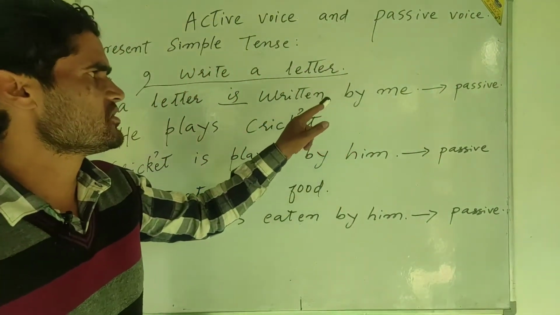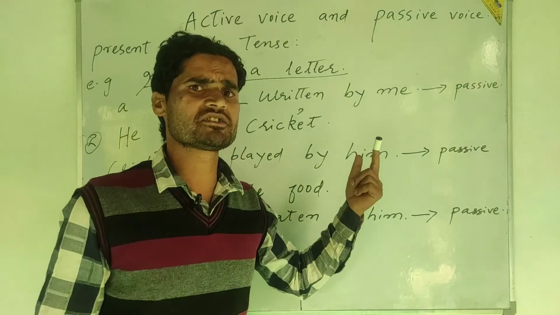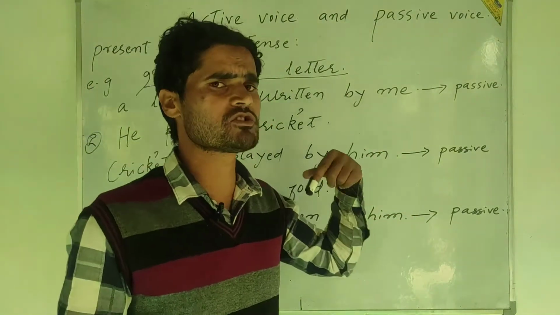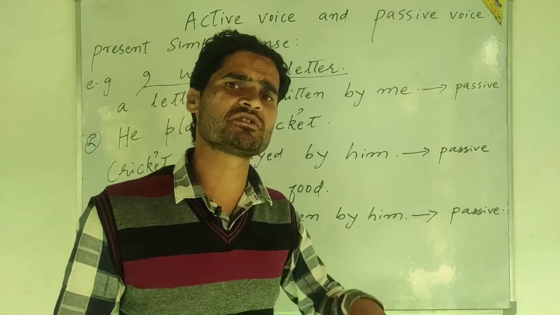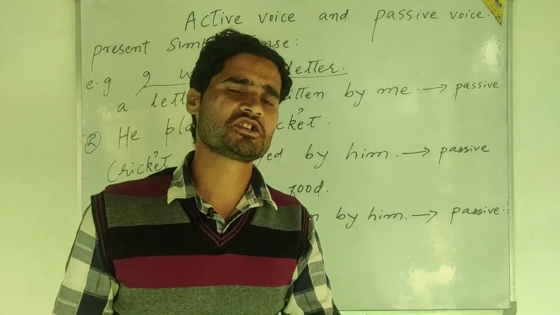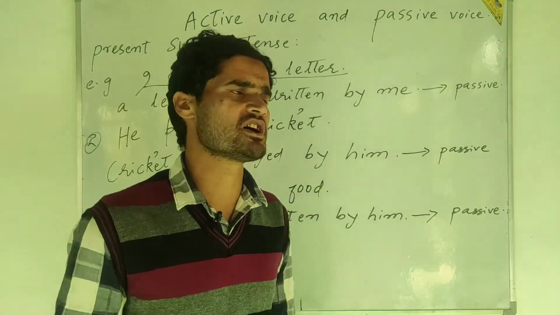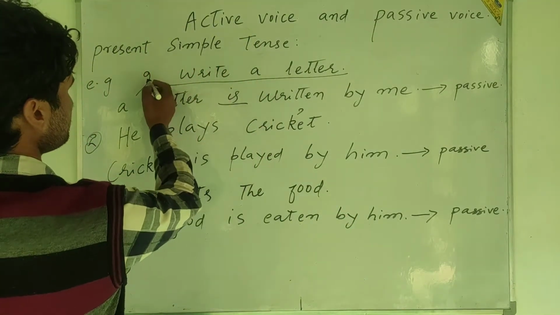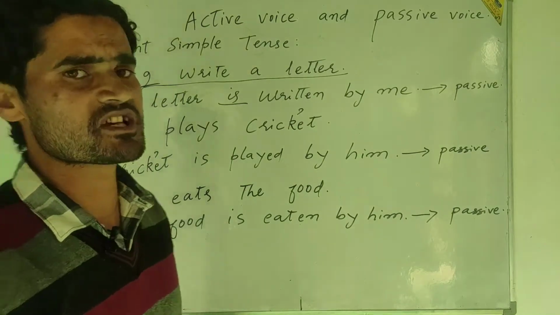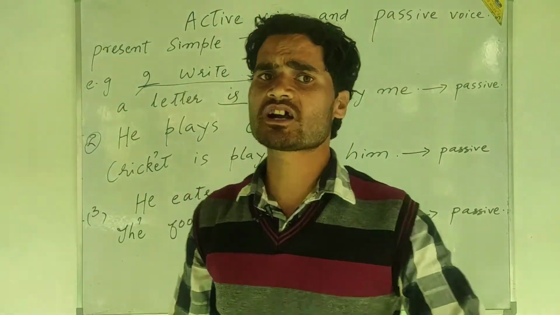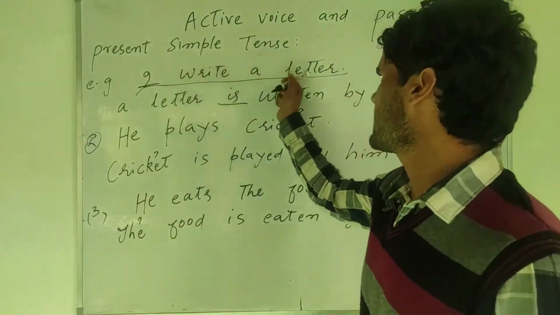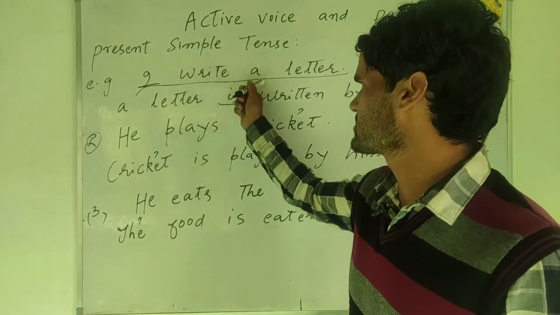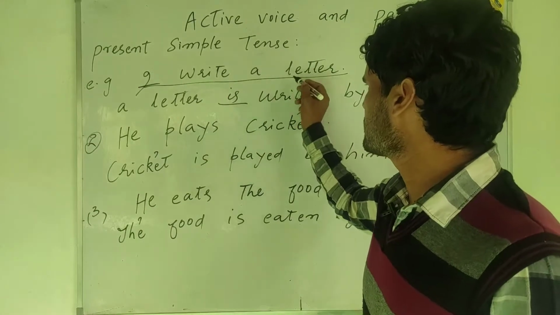any pronoun which is followed by a preposition must be in the objective form. It must not be in the subjective form. As you see here, I write a letter. Here it is in subjective form. It is not the objective form. I write a letter. However, if you are to make the passive of this sentence, you have to put the